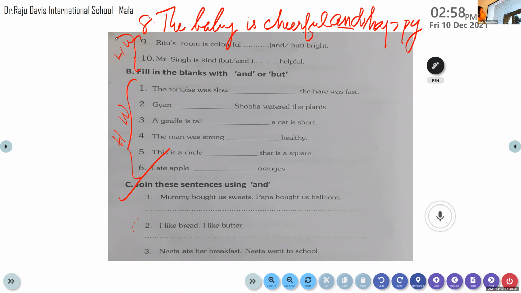Children, I hope you have understood. So let's wind up today's session. Have all of you finished, my dear children? Have you understood the usage of but? When two sentences are of different ideas or opposite ideas, we have to make use of the conjunction but. Please do remember, when the ideas are similar or the same, or where we add information, we make use of the conjunction and.